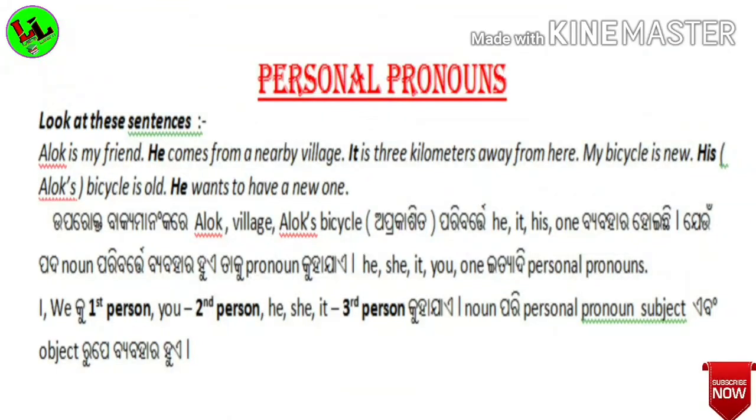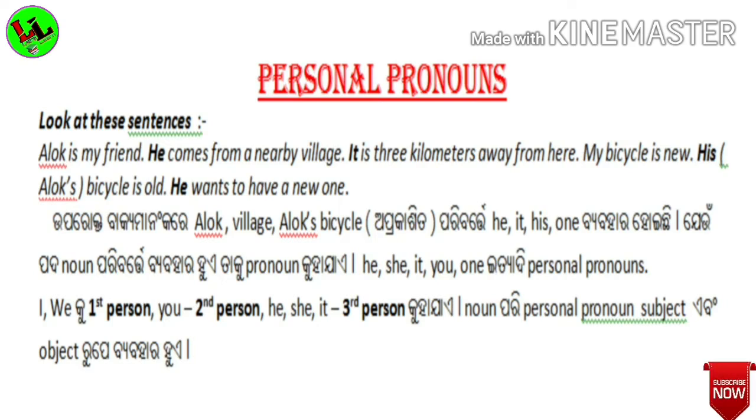Now, see the examples. Alok is my friend. He comes from a nearby village. It is 3 kilometers away from here. My bicycle is new. His means Alok's bicycle is old. He wants to have a new one.